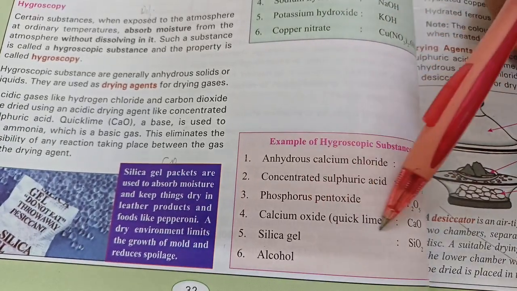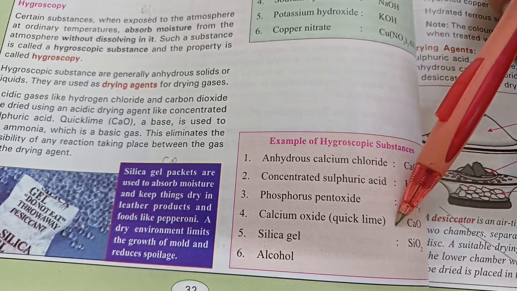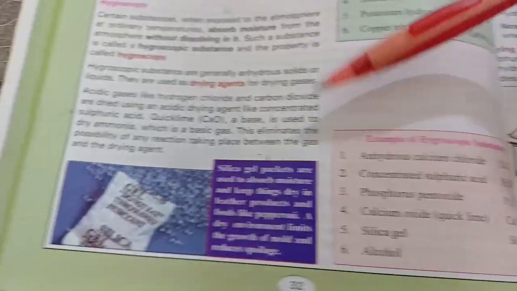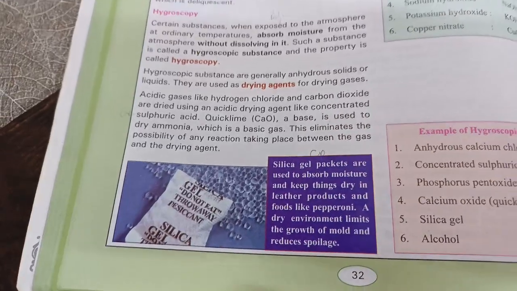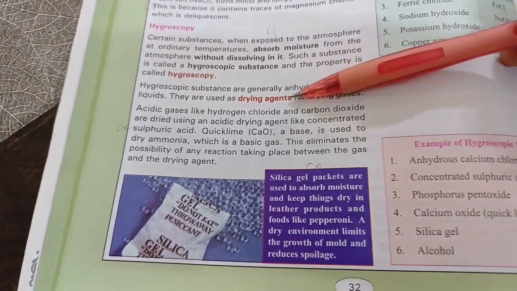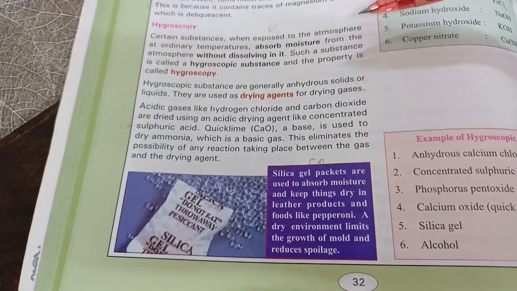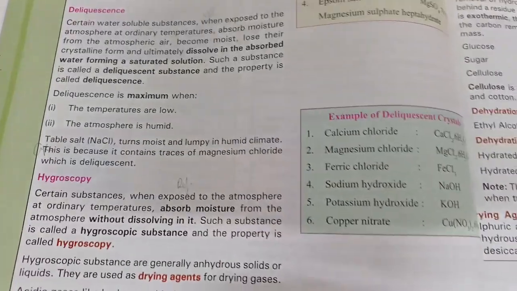You know that silica gel sachets are used in suitcases or new bags where they absorb the moisture to prevent the growth of fungus in them. So mark this as a GR and this one as well. So these hygroscopic substances are used as drying agents to dry things, dry gases in the labs, etc. We can't use deliquescent substances because they will just become saturated solutions.